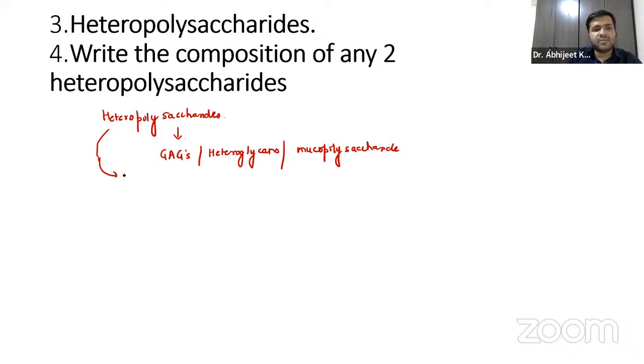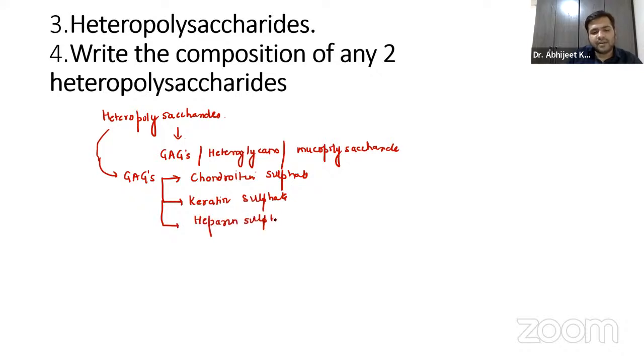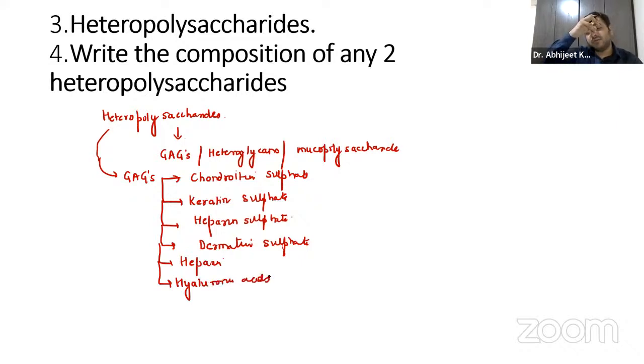So the major glycosaminoglycans, which you already know, are chondroitin sulfate, keratan sulfate, heparan sulfate, dermatan sulfate, heparin, and hyaluronic acid. The question can come in any way.